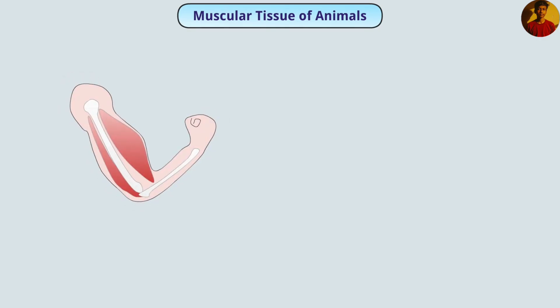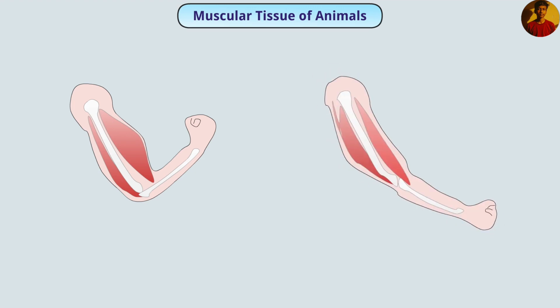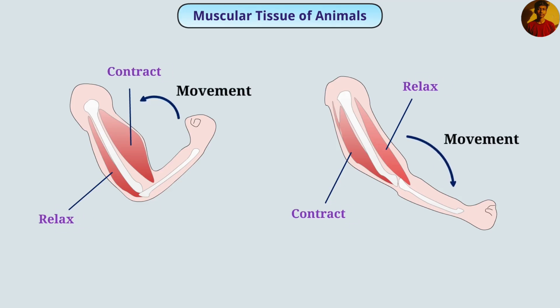For this, first you fold your hand from the elbow. Now observe the top and bottom muscles. After this, straighten the arm and once again observe the muscles. We can see that in both cases the muscles are contracted and relaxed, due to which there are hand movements.